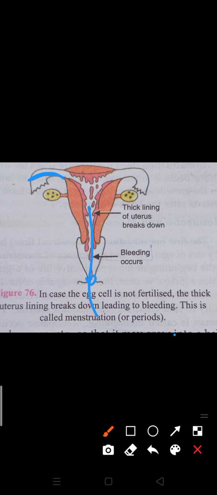The start of periods, or start of menstruation at the time of puberty, is known as menarche. The starting is known as menarche, and the end, the stoppage of menstruation, is known as menopause. I hope that much is clear.